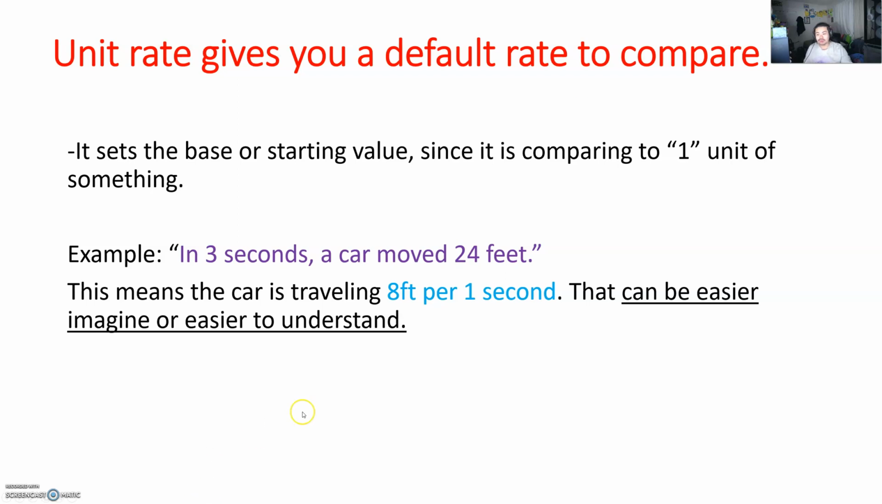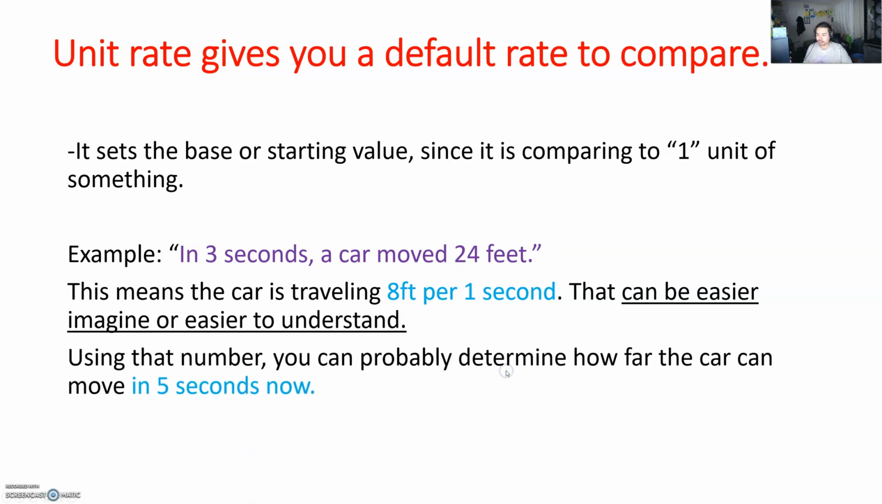And if you guys remember, the word per usually represents one of, and what we're going to do is divide whatever they want by the per amount. So here, since we're doing per second, we're going to do 24 feet divided by that 3 seconds. And here is the overall unit rate, just easier for us to imagine what's going on or understand the numbers. So using that same number, we can probably determine how far the car can move in 5 seconds now.